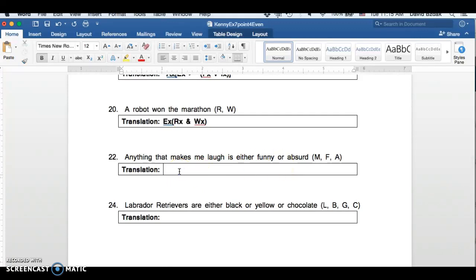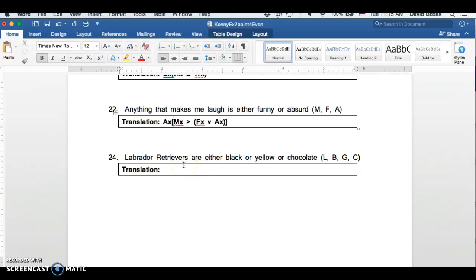So for all x such that x makes me laugh, then x is either funny or x is absurd.